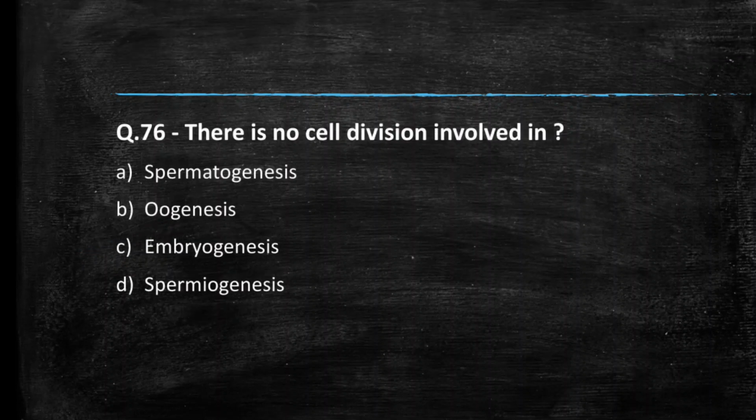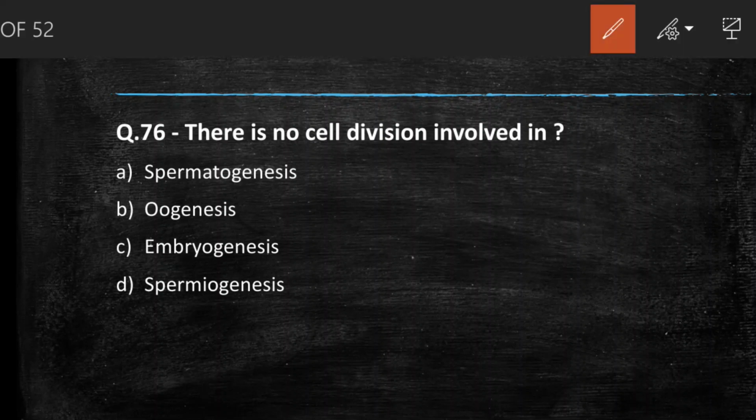Next question we have, there is no cell division involved in spermatogenesis. Cell division will be there, mitosis will be there, and meiosis will be there. Oogenesis, mitosis and meiosis both will be there. Embryogenesis, division will be there. Spermiogenesis is a differentiation process in which spermatid differentiate into spermatozoa. So answer is option D, spermiogenesis.